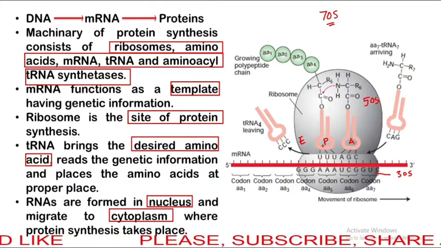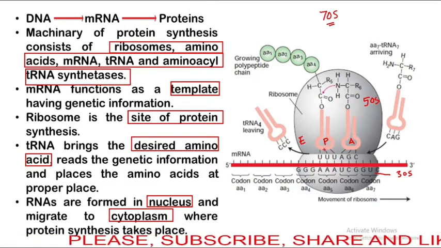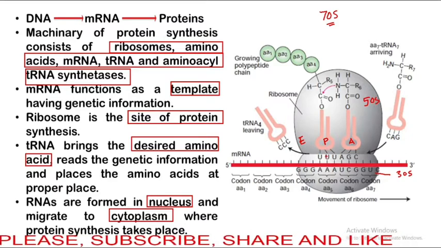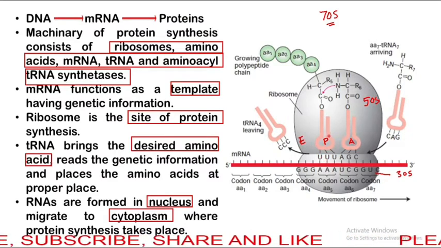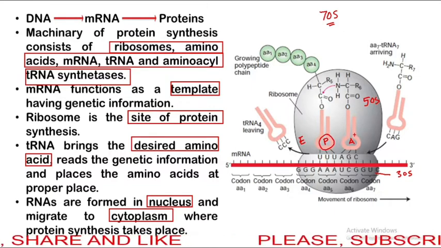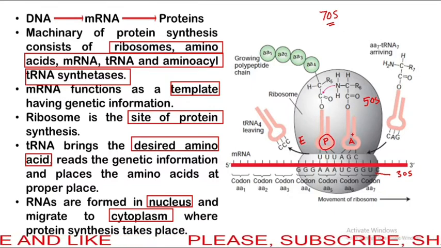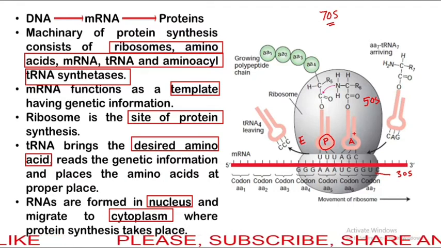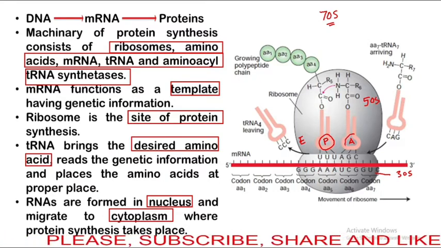First of all, the first tRNA which comes and attaches to the mRNA occupies the P site of the ribosome. After that, all the tRNAs with amino acid come at the A site.